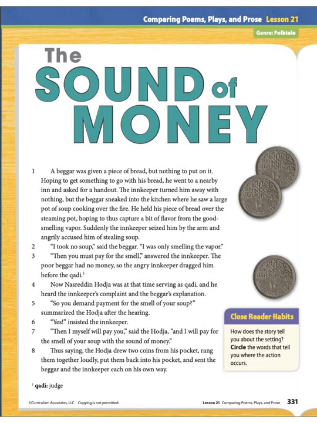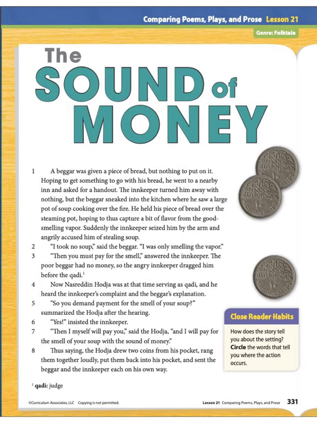"So you demand payment for the smell of your soup," summarized the Hoja after the hearing. "Yes," insisted the innkeeper. "Then I myself will pay you," said the Hoja, "and I will pay for the smell of your soup with the sound of money." Thus saying, the Hoja drew 2 coins from his pocket, rang them together loudly, put them back into his pocket, and sent the beggar and the innkeeper, each on his own way.